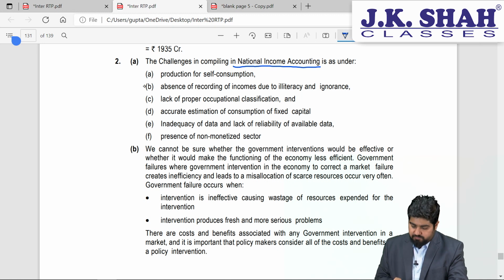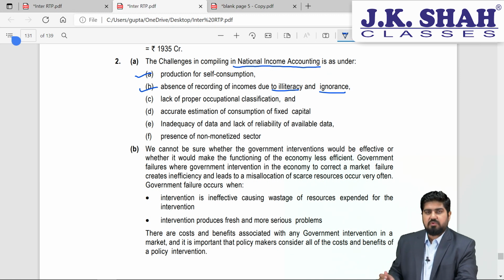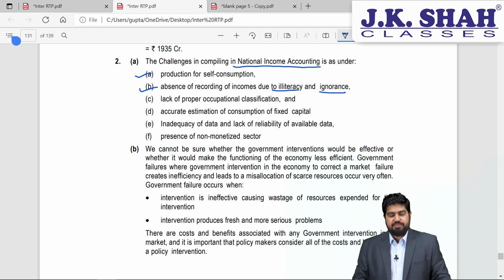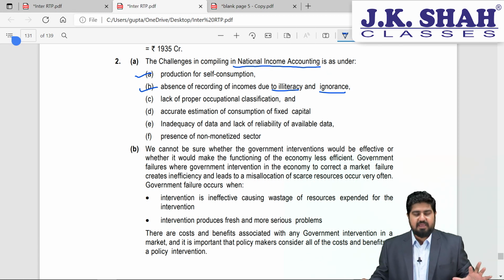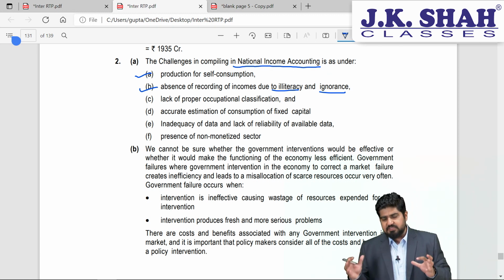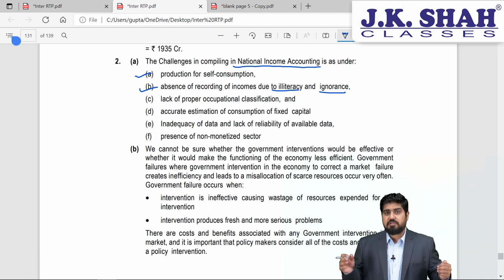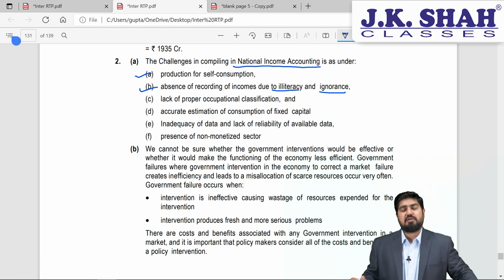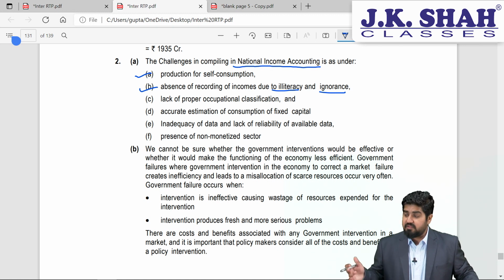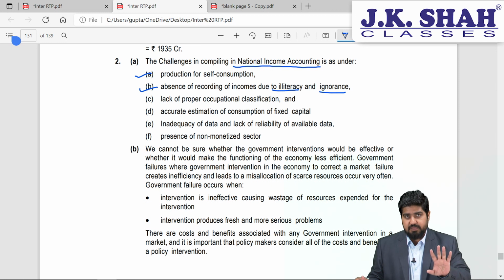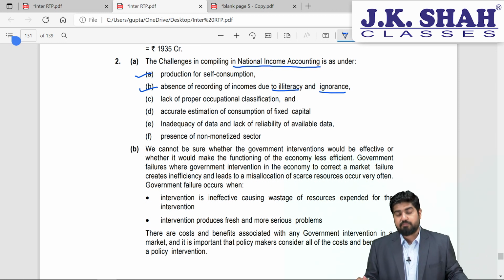Point number 2. Absence of recording of income due to illiteracy and ignorance. Now you go to some villages. There are farmers who are very wealthy. I am not saying all the farmers are wealthy, but there are some of them who are very wealthy. They own a Toyota Fortuner. They roam around their village the entire day. Their income might be in lakhs and crores of rupees possibly, which we are very happy about. Farmers should earn money. That is not a problem.